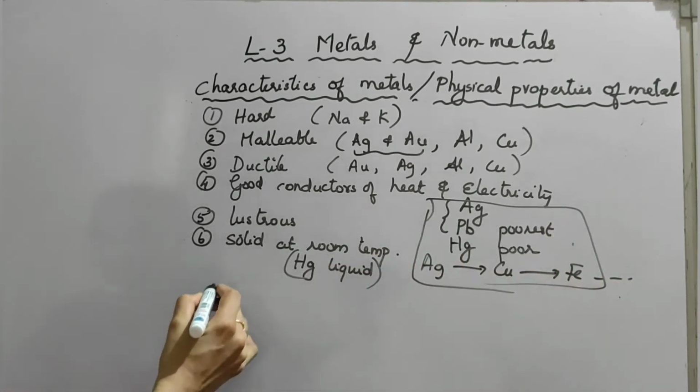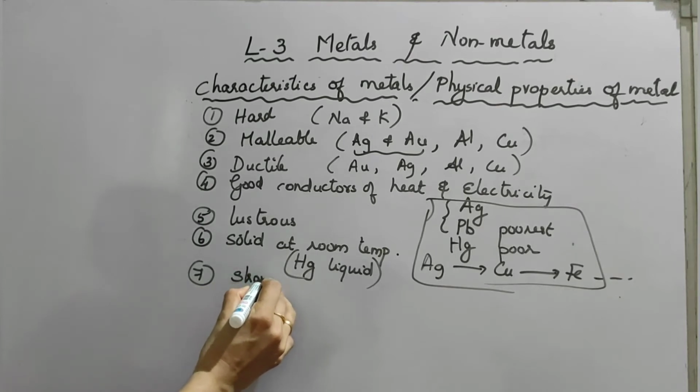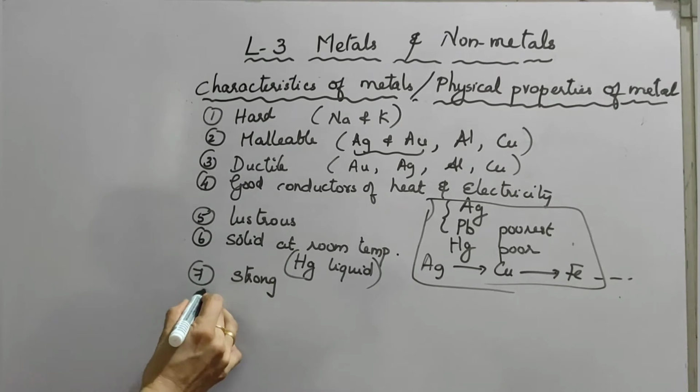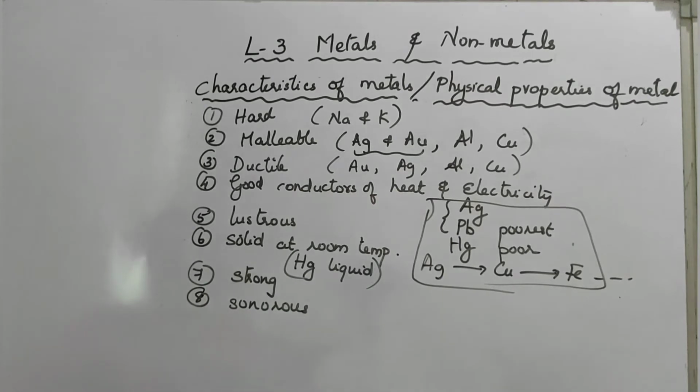And the seventh property: metals are strong. All metals are strong. And the eighth property: metals are sonorous. What is the meaning of sonorous? They produce sound. Metals produce sound when hit with any object. Otherwise, metals produce a ringing sound also.